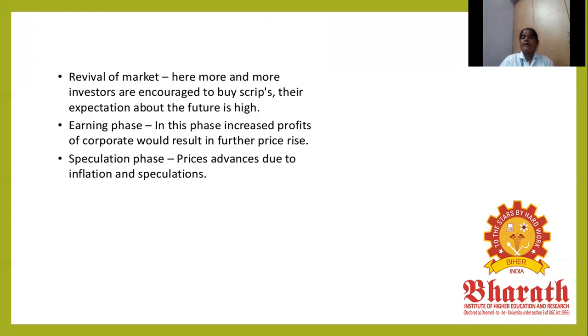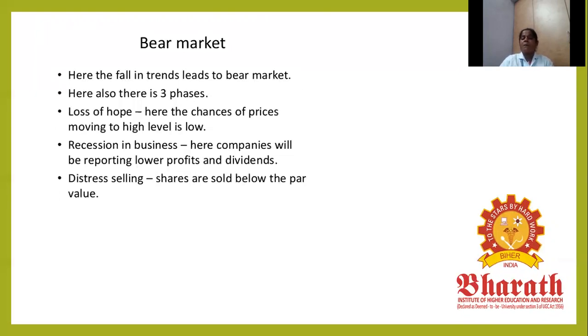Speculation phase: prices advance due to inflation and speculators. In the bear market, there is a loss of chances, and the possibility of prices moving to a high level is low. The speculator first increases the rate and waits for the market. Thereafter, the bear broker suddenly makes the market fall down. The investors suffer, and new investors cannot easily enter. That is one of the tricks followed by a bear market speculator.